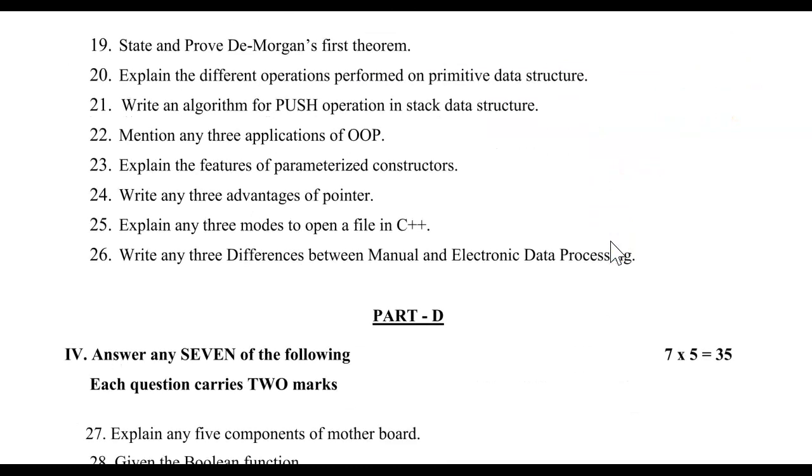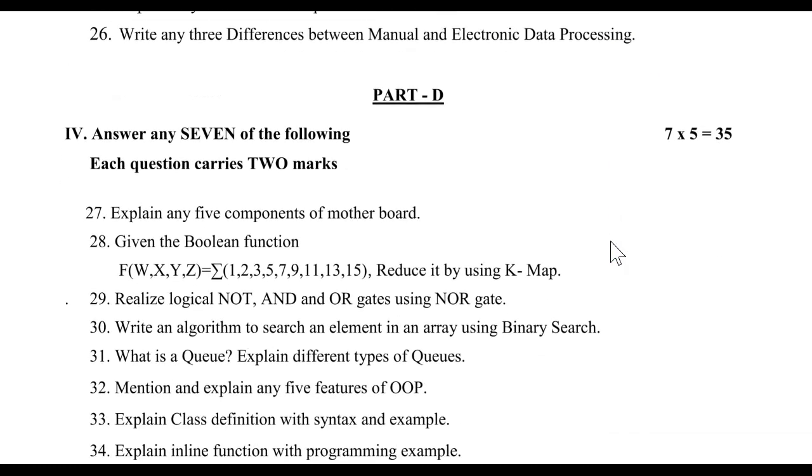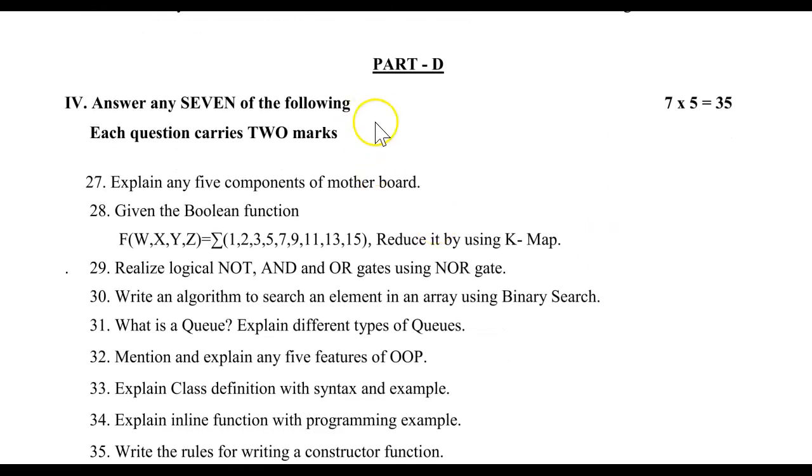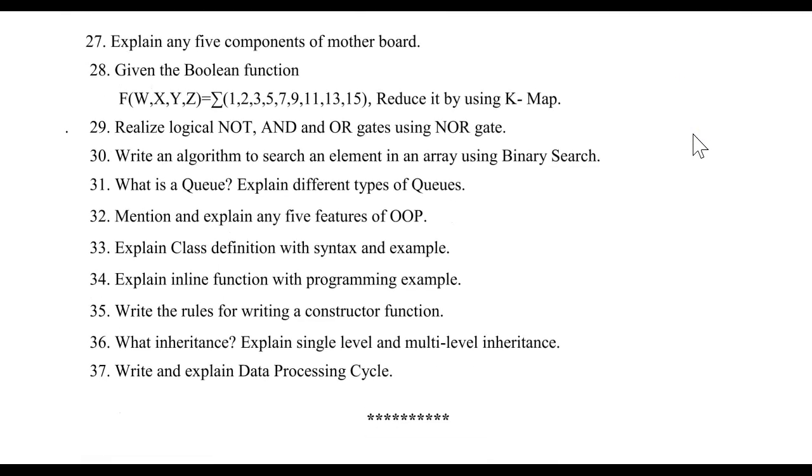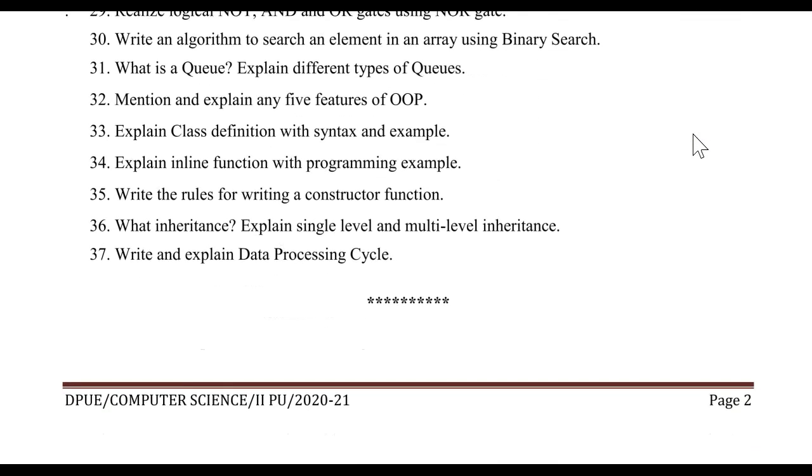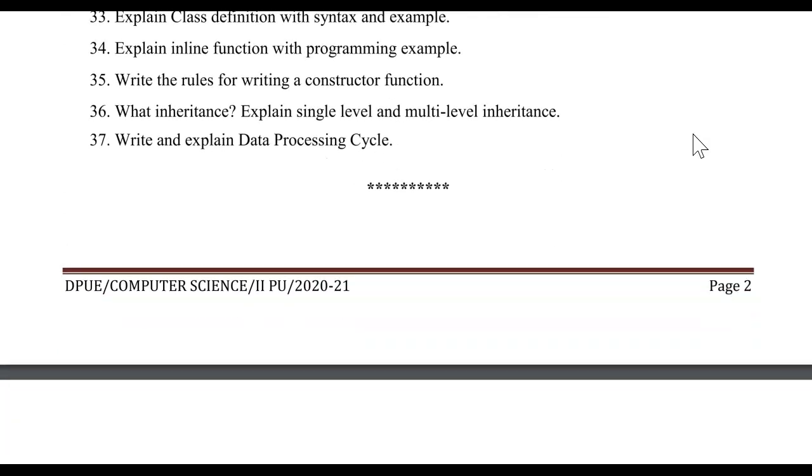And next, coming back to Part D, here you need to answer any 7 questions from the given ones. Each question carries how many marks? Actually they have made a mistake here, they have given 2 marks. No, actually it is 5 marks. Each question carries 5 marks. It's a printing mistake. So this is the end of your model paper 1. Now I am going to show you model paper number 2.